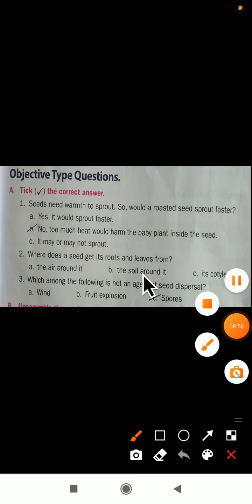The second question we will see here. Where does a seed get its roots and leaves from? From which part are they getting their roots and leaves? Where does the seed get its roots and leaves from? First they have given the air around it, the soil around it, its cotyledons. These are the three options they have given here.